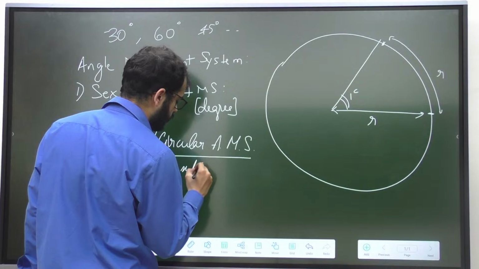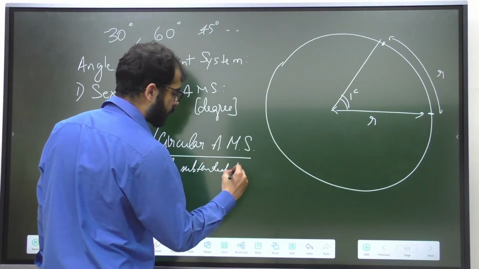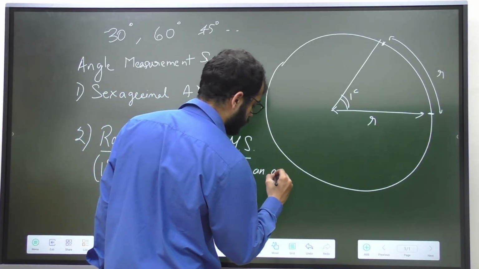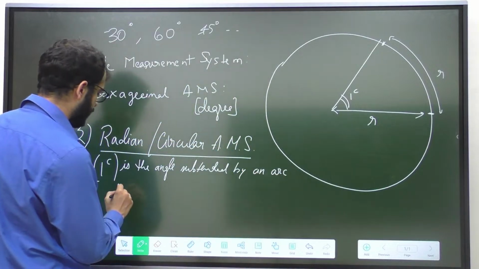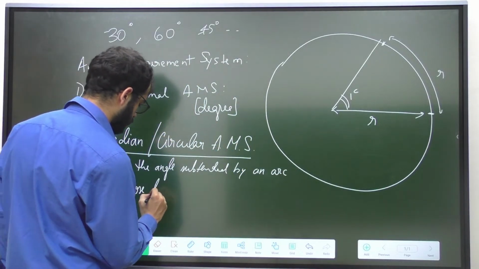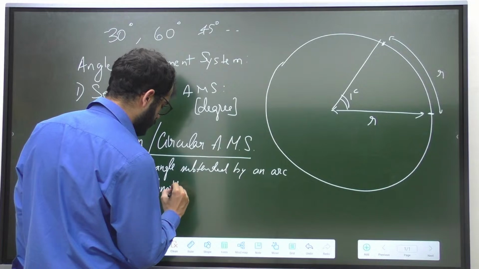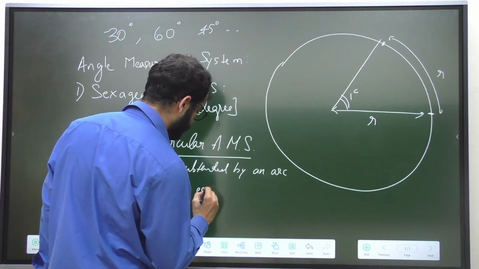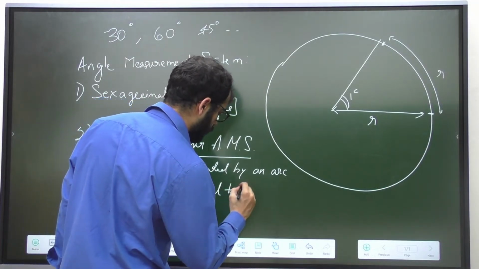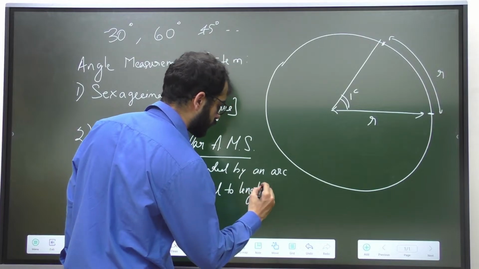So our radian angle measurement system states that 1 radian is the angle subtended by an arc whose length is equal to the length of the radius.